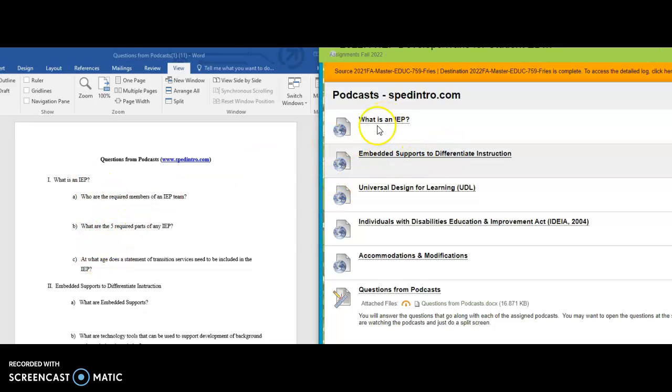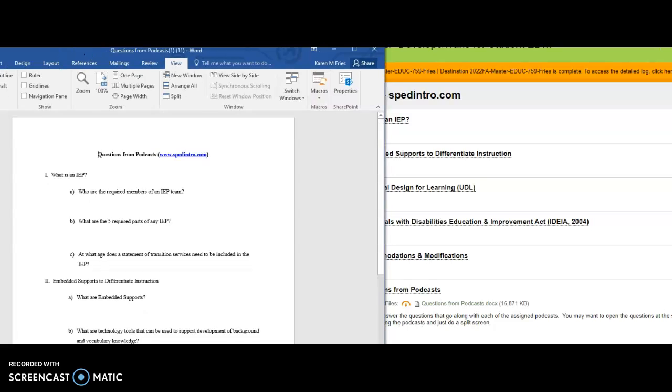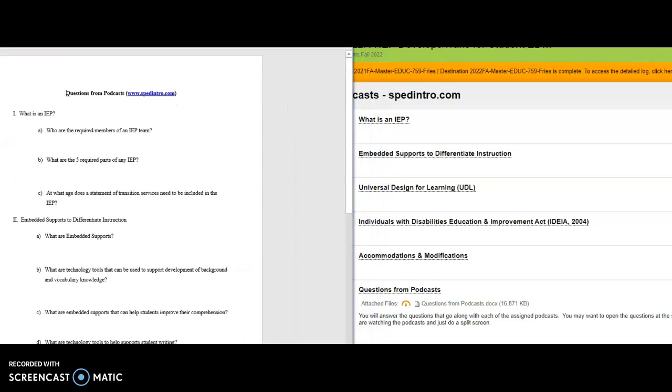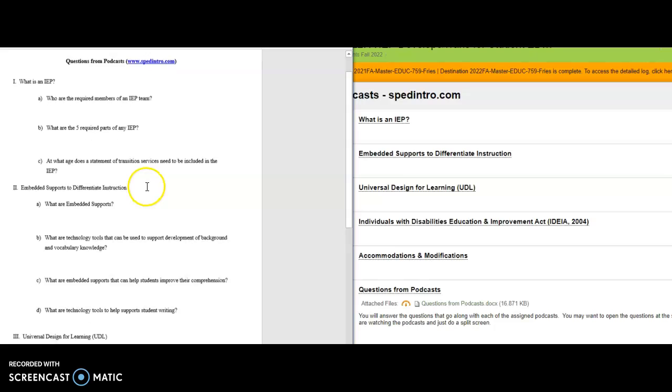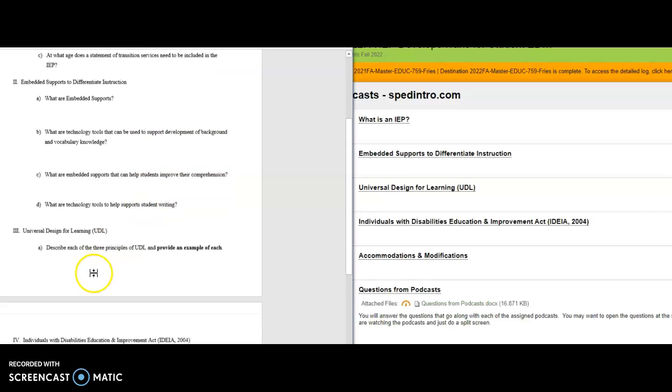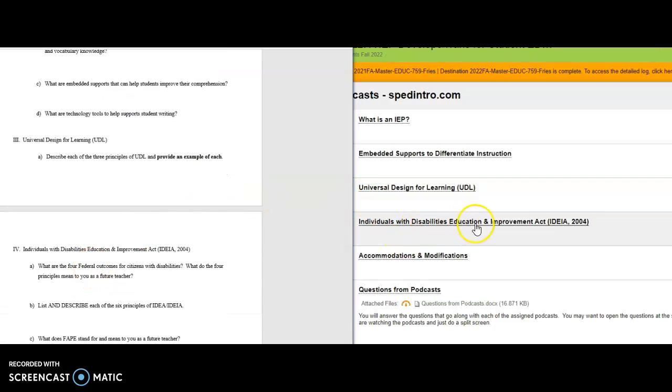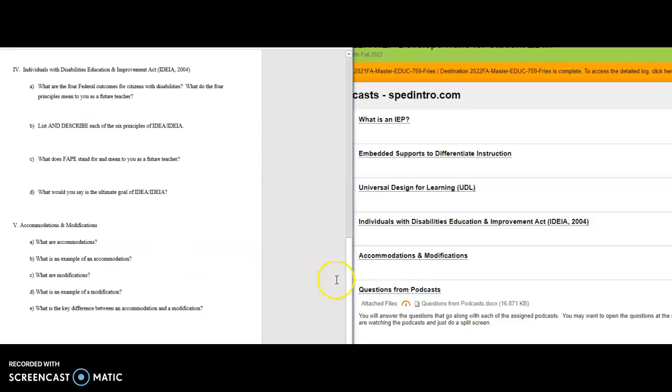There we go. So here's "What is an IEP." Here are the questions. "Embedded supports to differentiate instruction," and here are the questions. The next one, "Universal Design for Learning." Here's the question. "Individuals with Disabilities Education and Improvement Act." Here are the questions. And then "accommodations and modifications," and here are the questions.